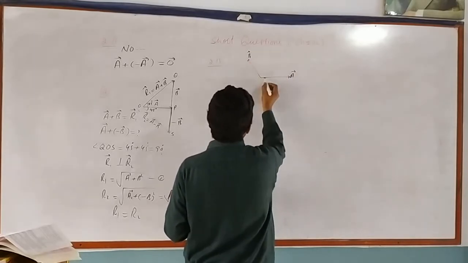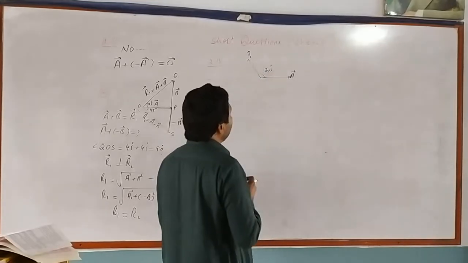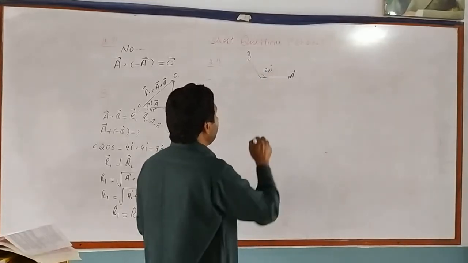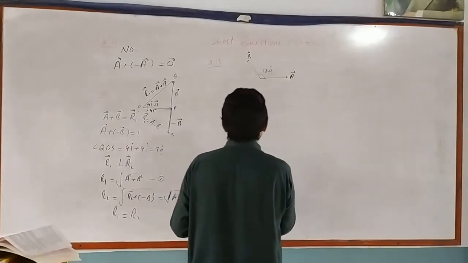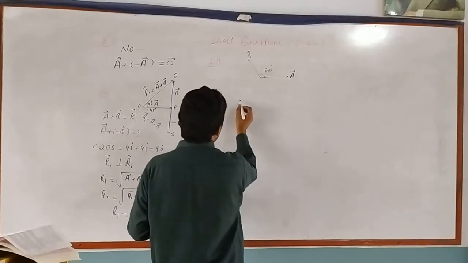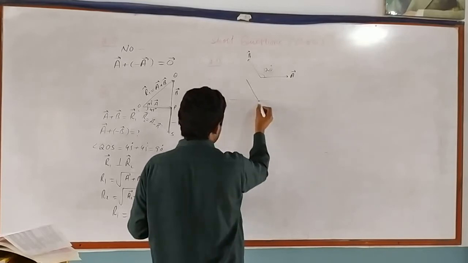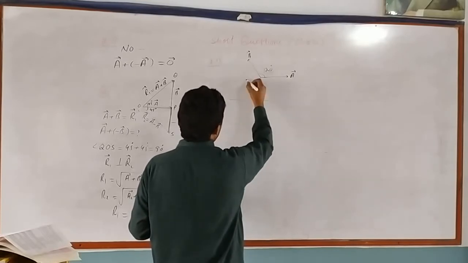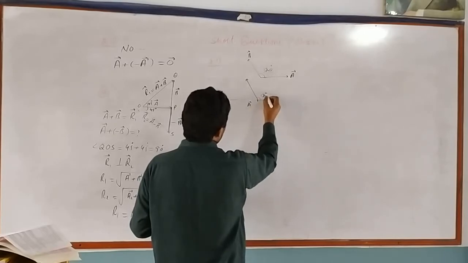Vectors A and B having equal magnitude making an angle of 120 degrees to each other, when these two vectors are combined by the head to tail rule, then their resultant will be, suppose this is vector A, this is vector B making an angle of 120 degrees to each other.